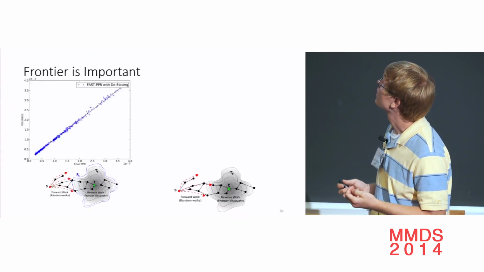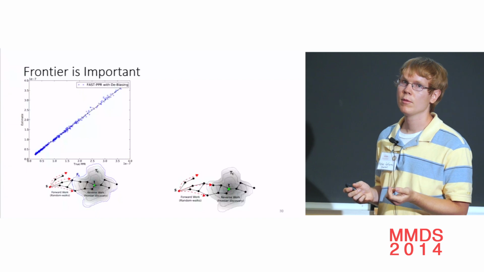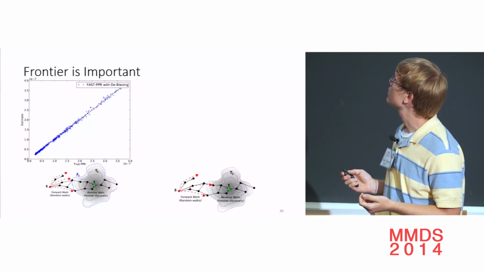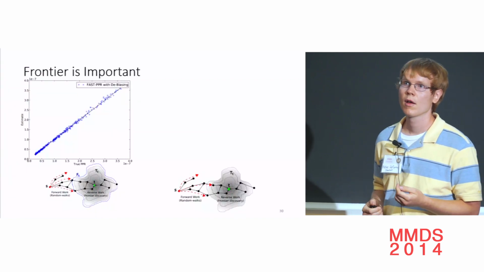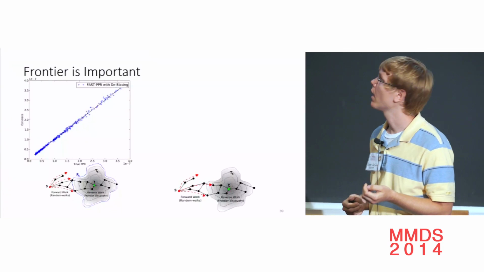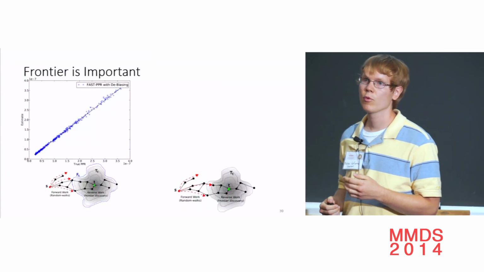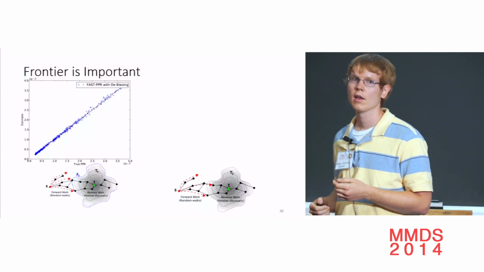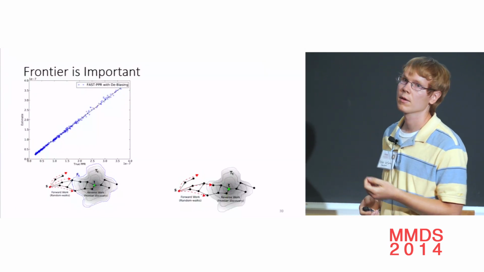So in practice, on the left, we sampled random source-target pairs. On the x-axis, we have the true personalized PageRank. On the y-axis, we have the estimates returned by our algorithm. So a perfect algorithm would have all points on the line y equals x. And you see that our estimates are very close to that line.